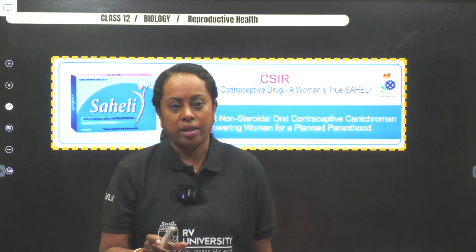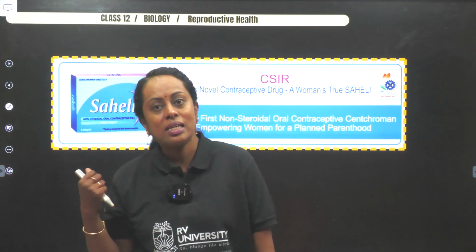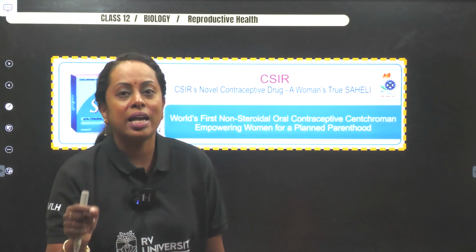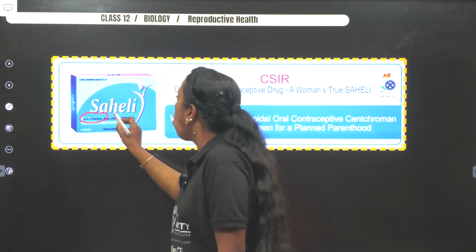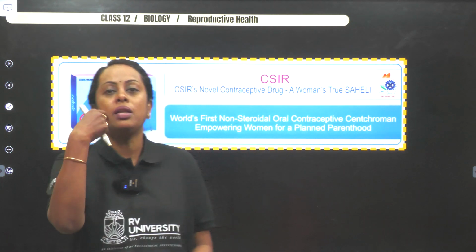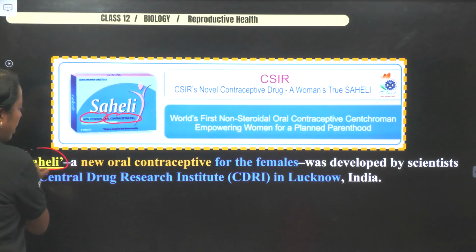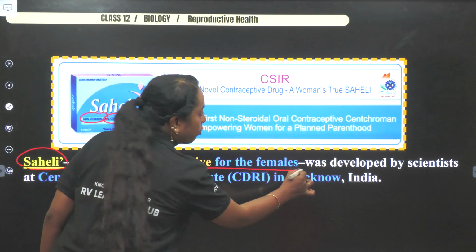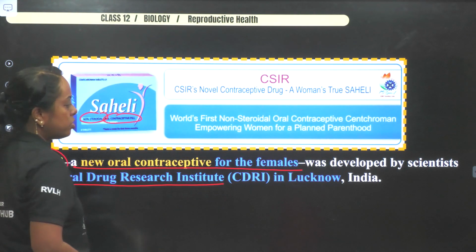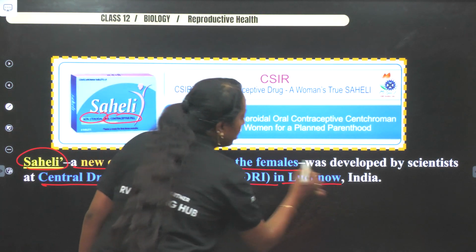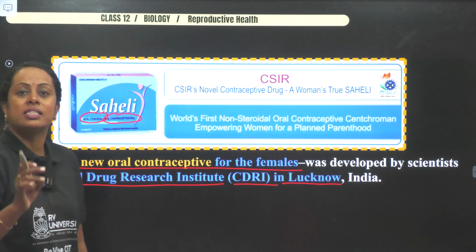It is called friend because contraceptive drugs usually contain steroids, but this drug is designed to be a non-steroidal oral contraceptive pill. Saheli, a new oral contraceptive for females, was developed by the scientists of the Central Drug Research Institute, CDRI, in Lucknow, India. They will ask you this point: who developed Saheli?